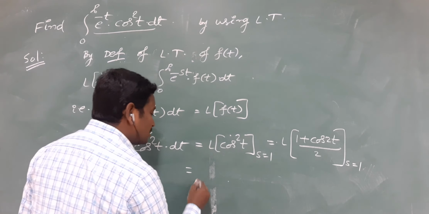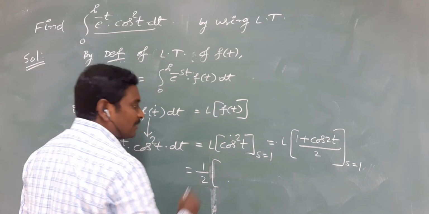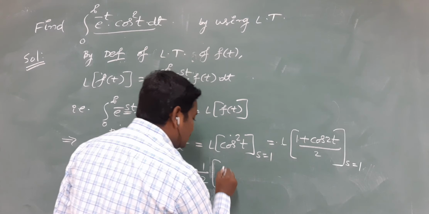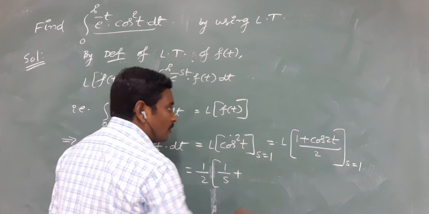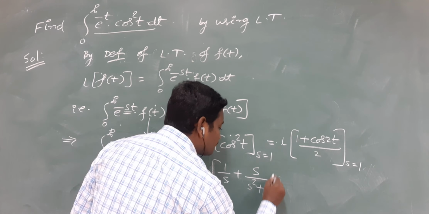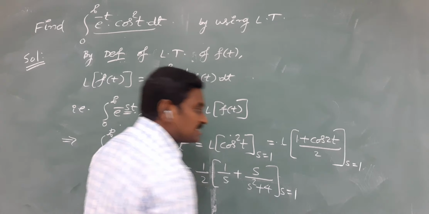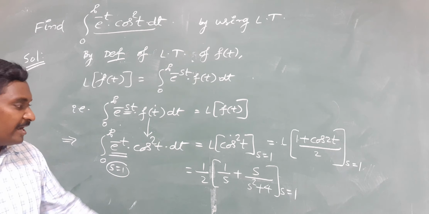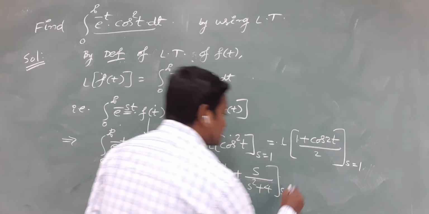1 by 2 is the constant term, take it outside from Laplace. And what is L of 1? 1 by s. What is L of cos 2t? S by s square plus 2 square, which is 4. In this Laplace, replace s is equal to 1. And finally substitute s is equal to 1, you will get the result.